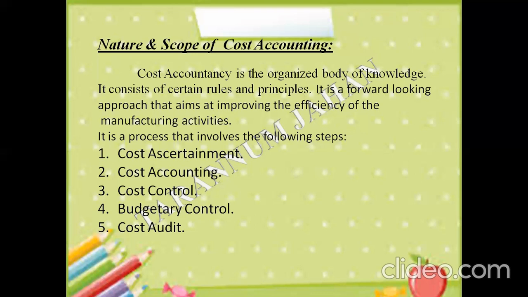It is the process of determining the cost on the basis of actual data. So the computation of historical cost is cost ascertainment, while the computation of future cost is cost estimation. Here, with the help of cost ascertainment, we are seeing the historical data as well as looking forward to the future.